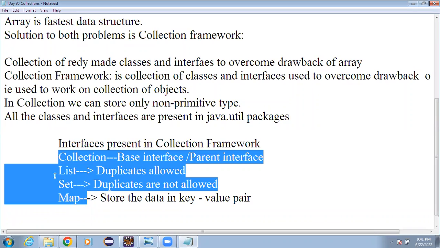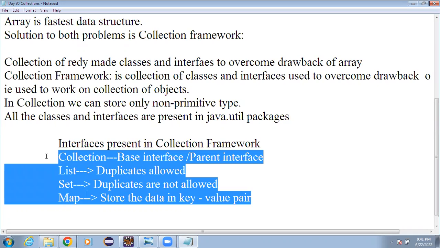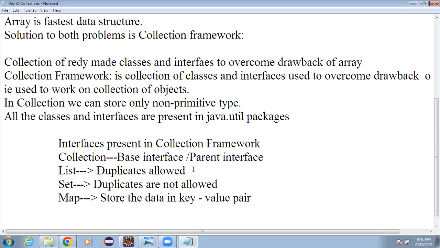So according to your requirement, you can go for list, or you can go for the set, or you can go for the map. But again, there might be a question in your mind that all the interfaces will have only abstract methods. Then how will they get used? So actually there are some classes that implement these interfaces.